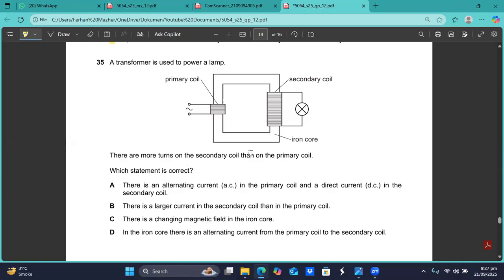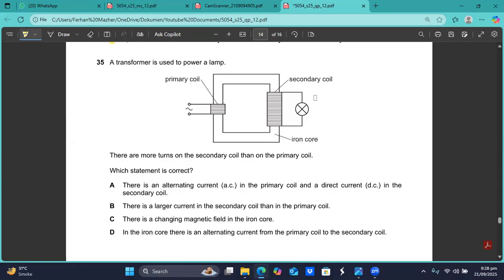So there are more turns on the secondary coil than on the primary coil. Which statement is correct? There is an alternating current in the primary coil and a direct current. No. On both the sides, the alternating current is present. There is a larger current in the secondary coil than in the primary coil. That is wrong. When you increase the voltage, the current decreases. So in the secondary side, the amount of current is less as compared to the current in the primary coil, but the voltage in the secondary coil is more than the voltage in the primary coil.